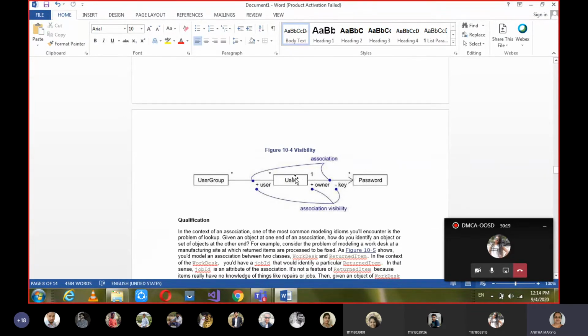The user who is having many passwords can be said to be the owner, and this owner is public. Suppose you are having Gmail or Yahoo or whatever, your email is public, and by seeing the mail ID we can say who is the owner. But your password, the key you are entering there, is private to the owner.